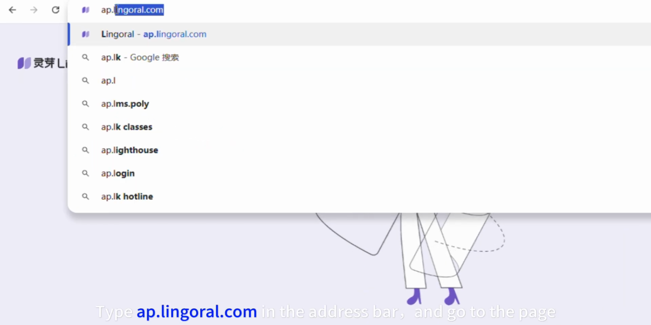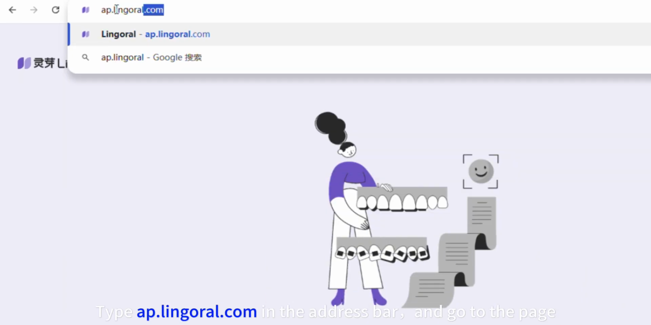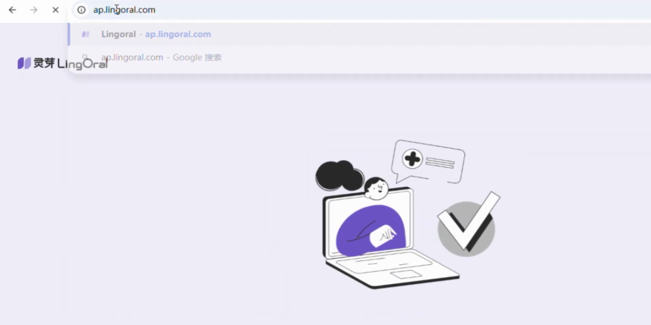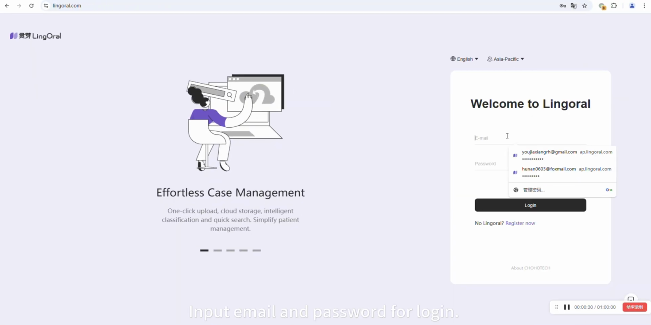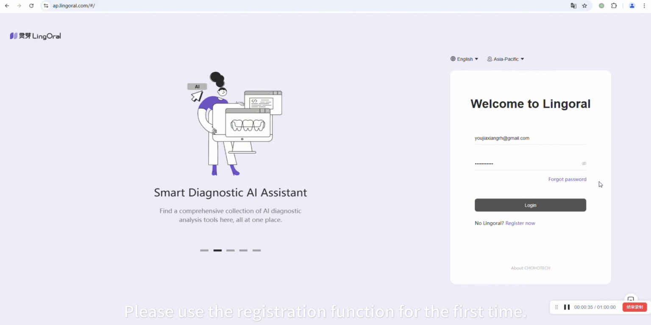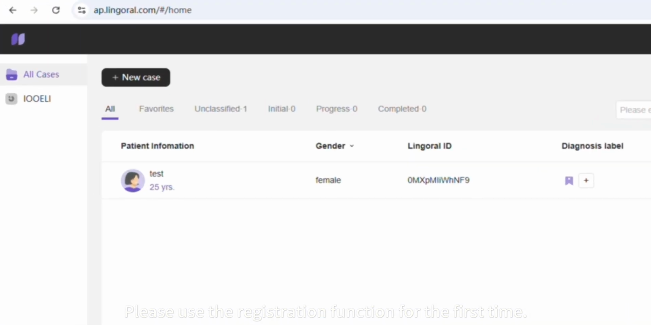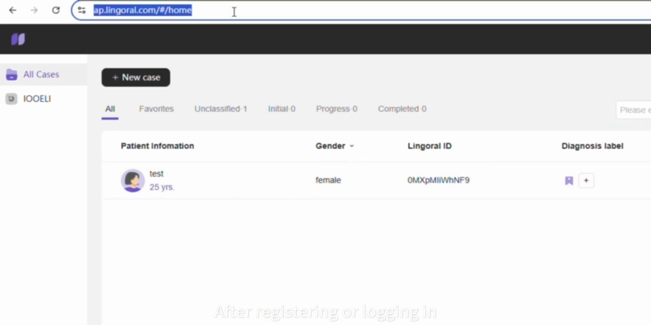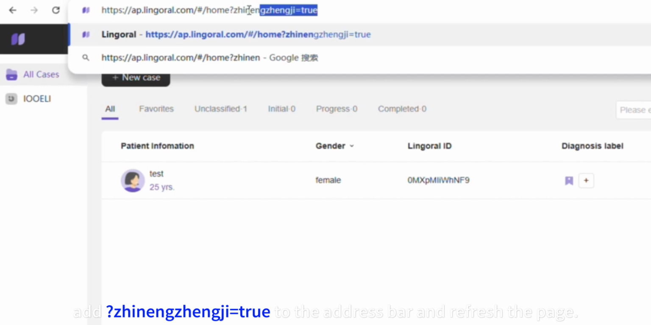Type ap.lingerall.com in the address bar and go to the page. Input email and password for login. Please use the registration function for the first time. After registering or logging in, add Jiningzhengji equals true to the address bar and refresh the page.